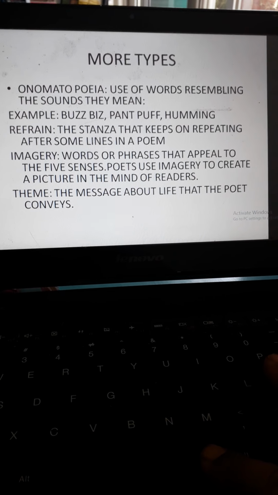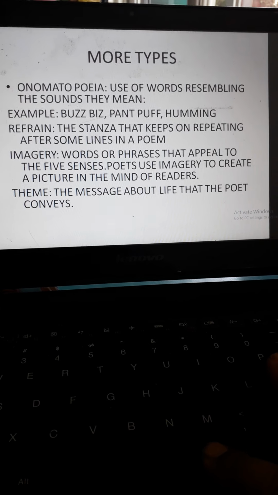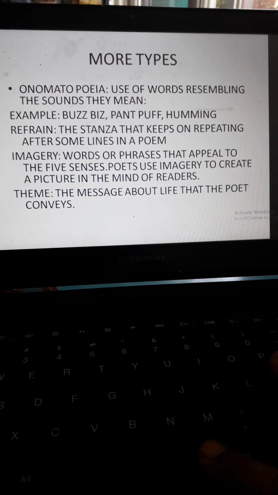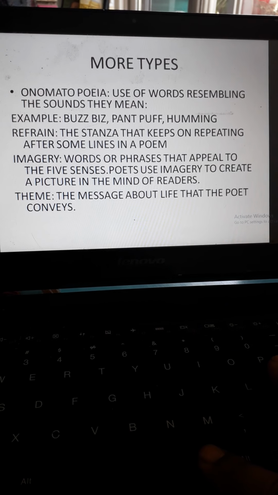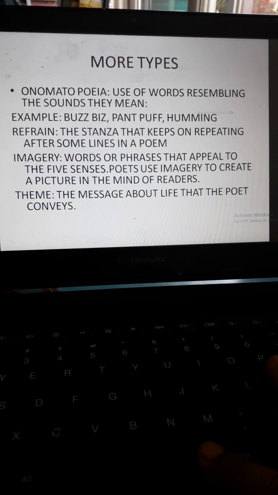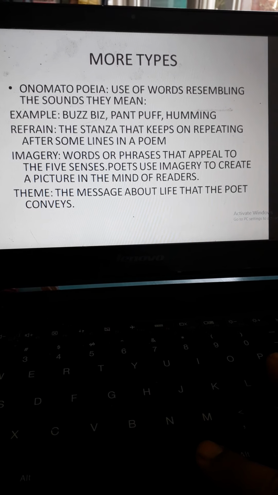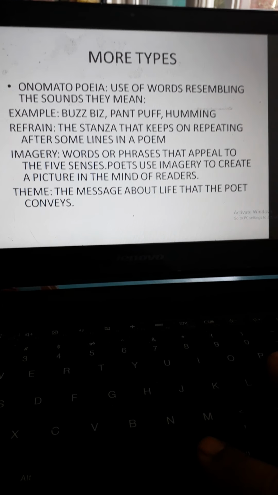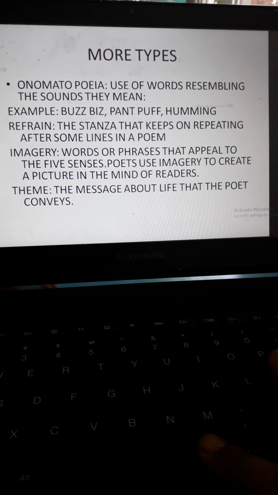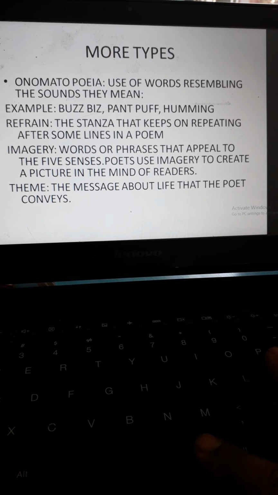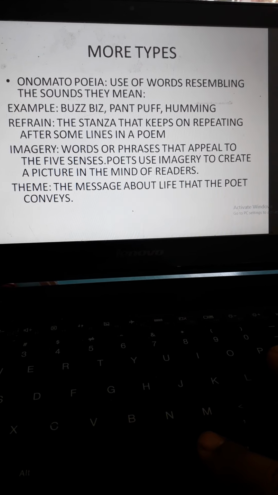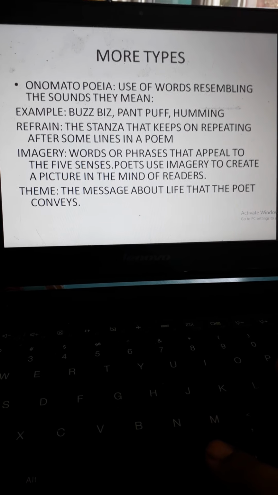Now comes onomatopoeia. These are the sounding words, the use of words resembling the sounds they mean. There's buzz, pant, puff, hum, babble. More examples: babble, pebble. These are all onomatopoeia, the sounding words.